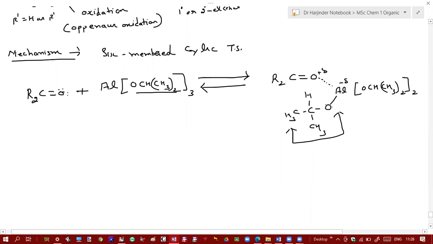So here you have a negative charge. Here you also have a lone pair of electrons. So these will start repelling each other. So this bond will start breaking. So it will shift in between here, this carbon and oxygen bond. And this carbon and hydrogen bond will also become weak. And this carbon hydrogen bond will break and the hydride ion will transfer to this carbon and this will shift over here. So that results in the formation of a six-membered cyclic transition state.